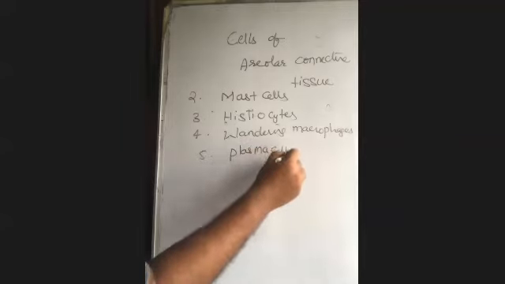Why am I writing all these in one place before explanation? Here, all these 4 types of cells. Fibroblast is over. Fibroblast is going to form the 3 types of fiber. That's over. And now mast cells, histiocytes, wandering macrophages, plasma cells. All these cells have a common feature, a common phenomenon we have to talk about.